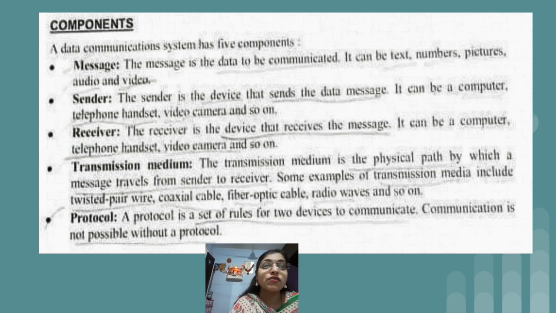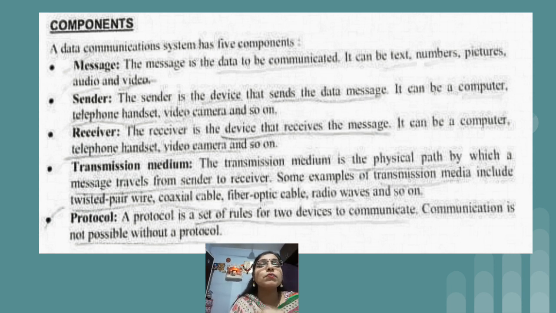That is one of the components. Whatever data we have sent, it is not necessary that it be only audio or video information. Sometimes we text some message, so a message can contain images, audios, videos, alphabets, characters, all such things. All these are components of the data communication system.